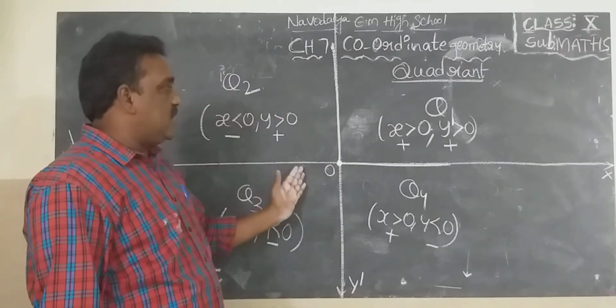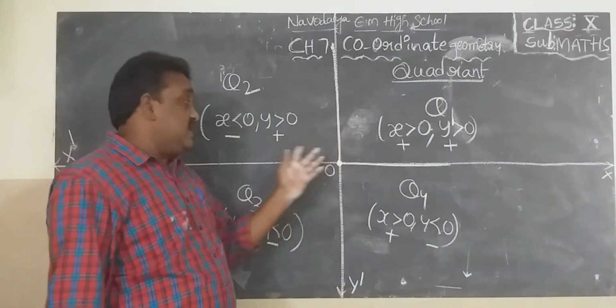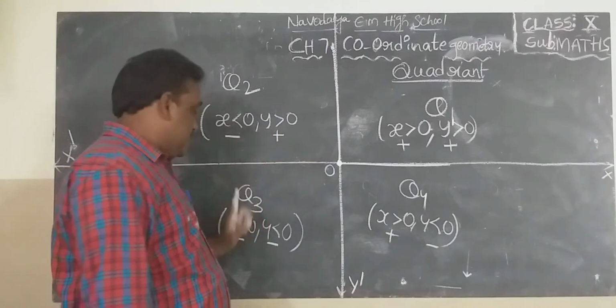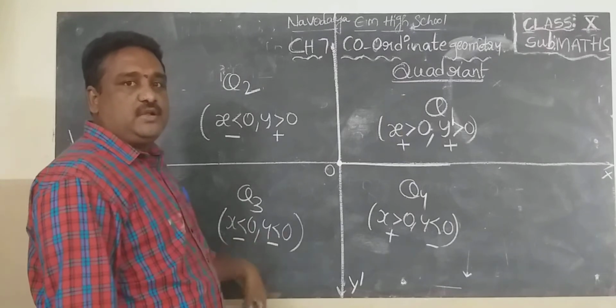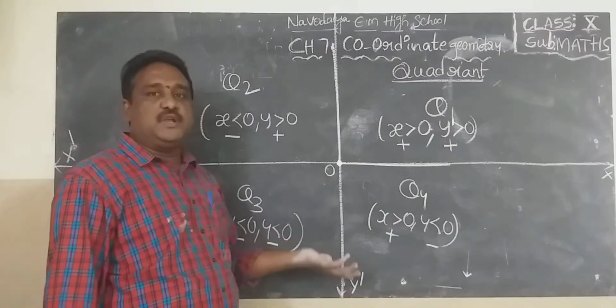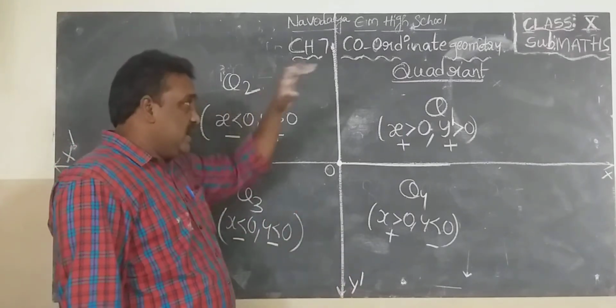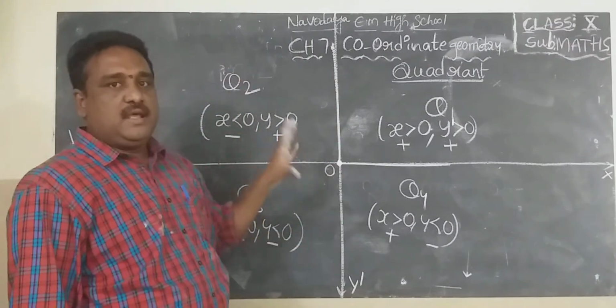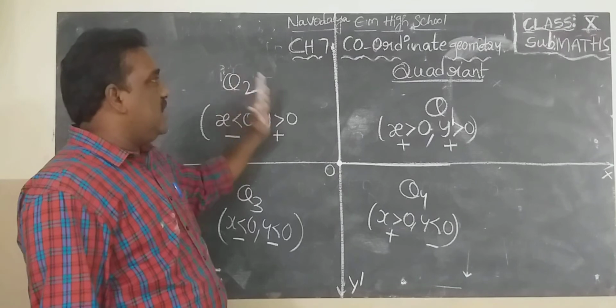In the first quadrant, both are positive. In the second quadrant, first one is negative, second one is positive. In third quadrant, both are negative. In fourth quadrant, first one is positive, second one is negative. The total diagram is known as coordinate plane. This is the main diagram in coordinate geometry.